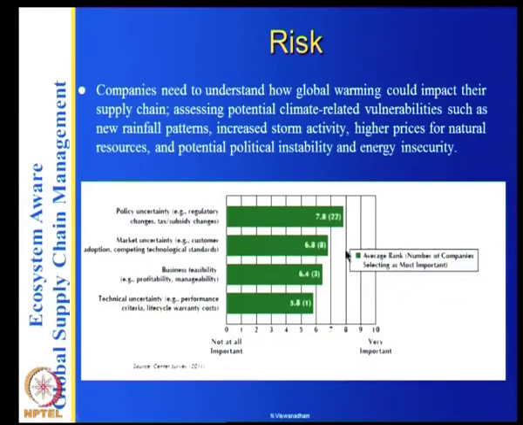So if you look at this diagram, I think this is done by a survey group, and policy uncertainty is the biggest risk factor that people in the companies talked about. Regulatory changes, tax, subsidy changes.